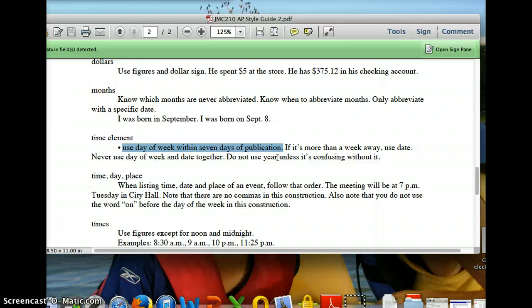If it's going to be printed, that's a publication date, whenever it's printed. If it's going online, whenever it goes online, that's its publication date. If it's more than a week away, use the date. Never use the day of the week and the date together. It's redundant.